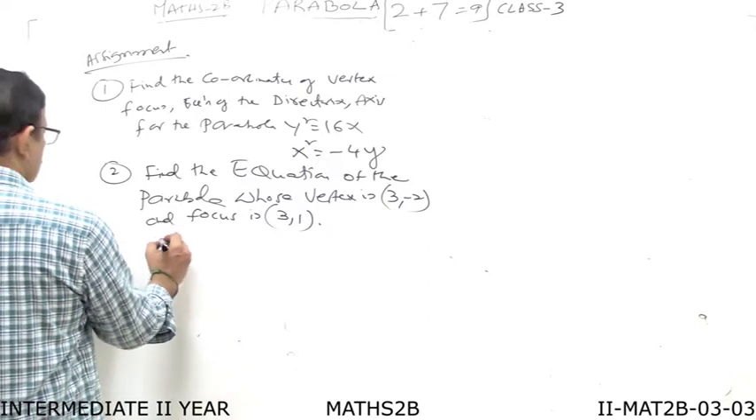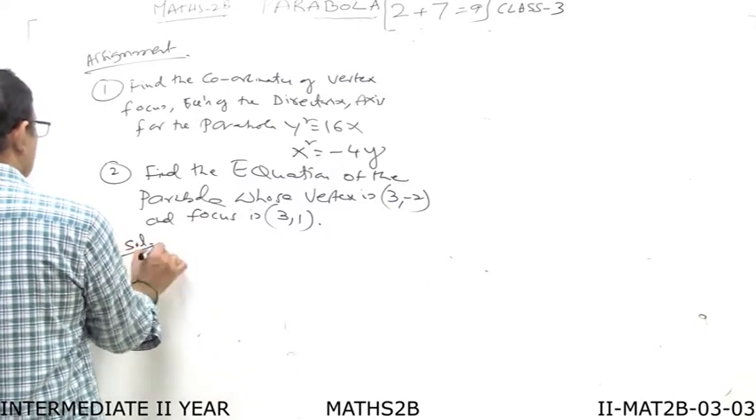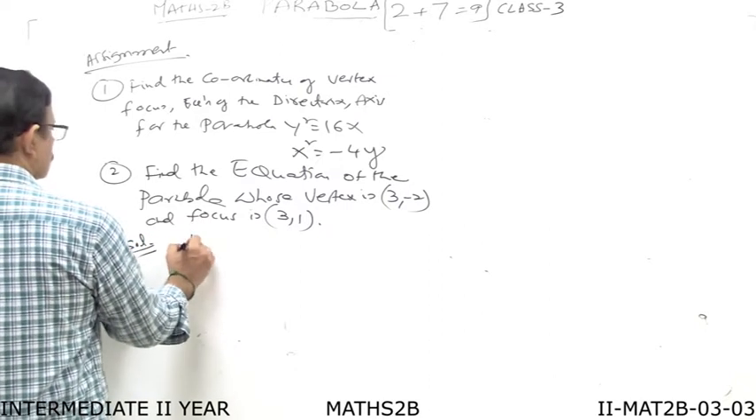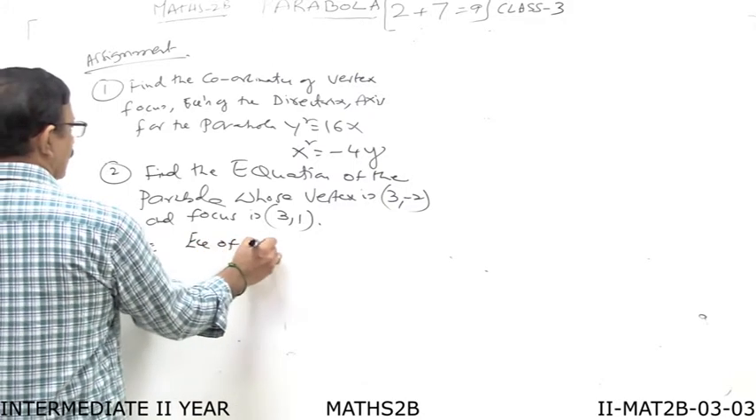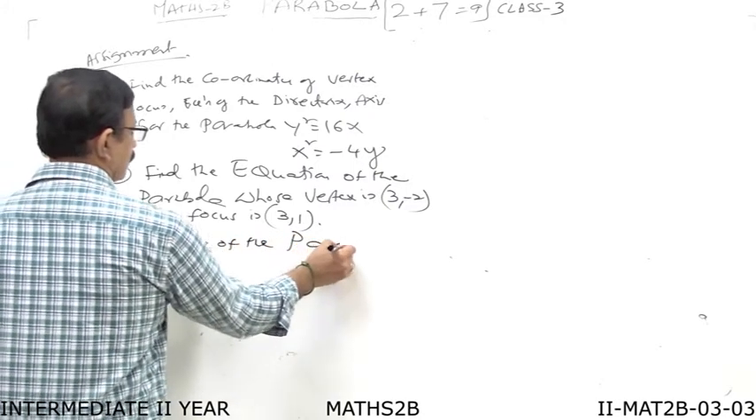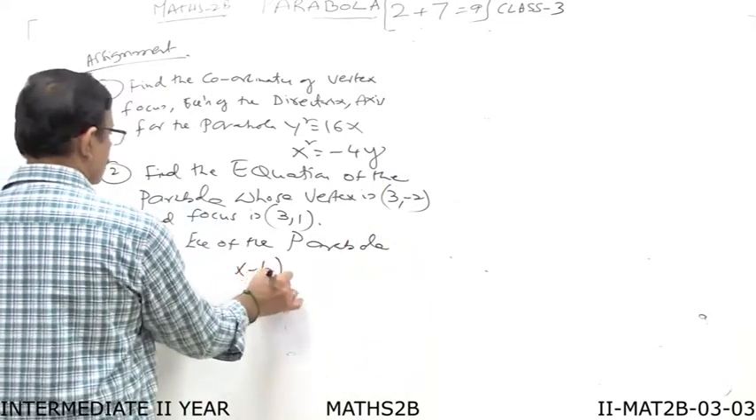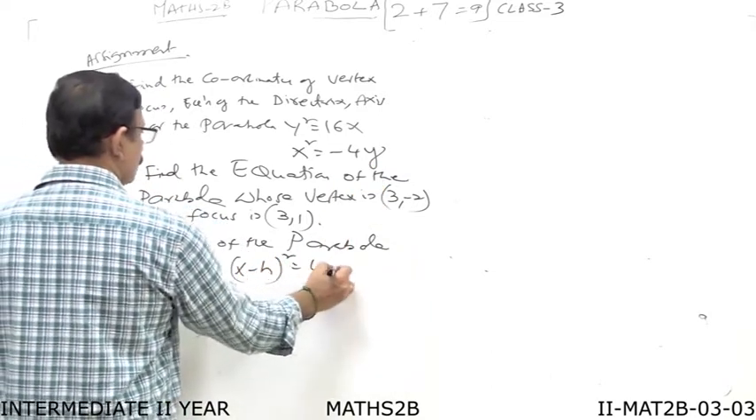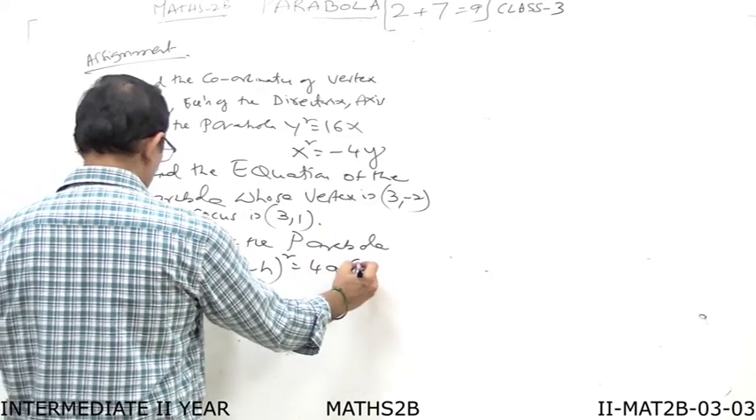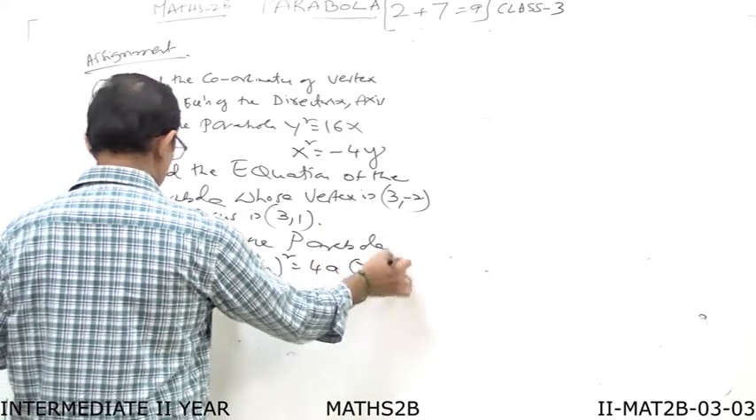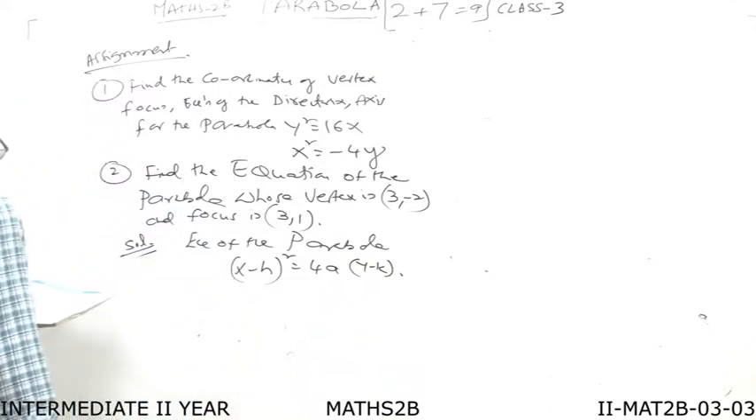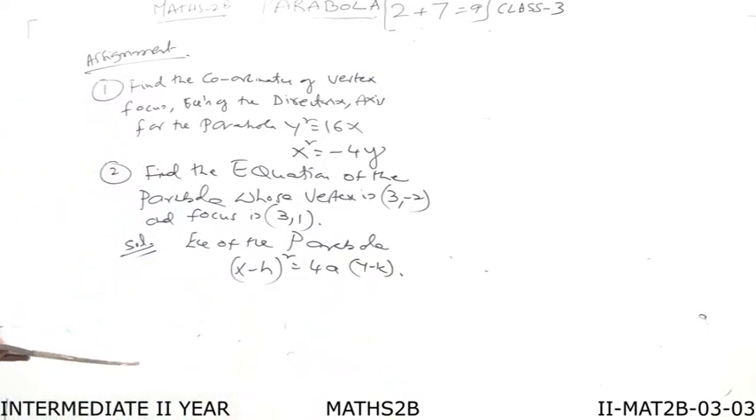You can take it. So for this one I will give a hint. You complete this problem. So therefore equation of the parabola is x minus h whole square is equal to 4a into y minus k. So this is the formula. You can take it. X minus h whole square is equal to 4a into y minus k.